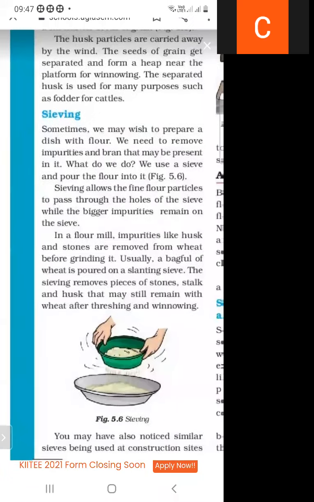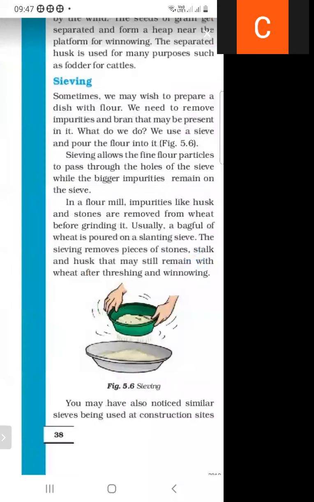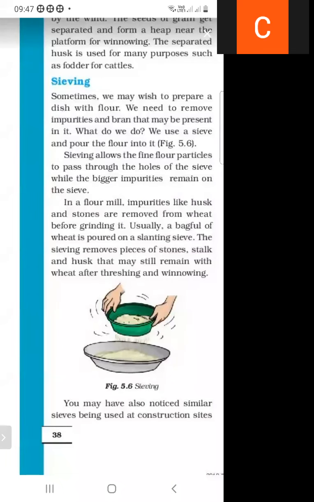And how does this process occur? The sieve allows the fine particles of the material, like flour, to pass through, and the impurities remain in the sieve. So impurities are separated from the flour. We also use this process in a flour mill.